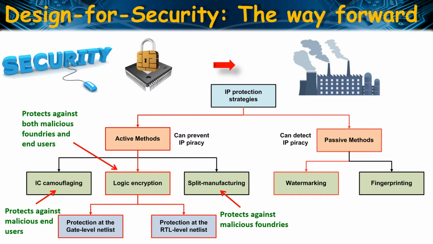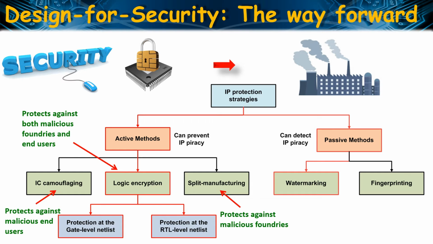While split manufacturing and IC camouflaging offer protection against only either untrustworthy foundry or end users, logic encryption can thwart piracy anywhere in the design flow except the design house, which is assumed to be the trusted entity. In a logic encrypted netlist, the designer inserts additional logic elements into the circuit design to conceal its functionality from the attackers. An encrypted design functions correctly only under the specific key inputs, which is a designer secret.